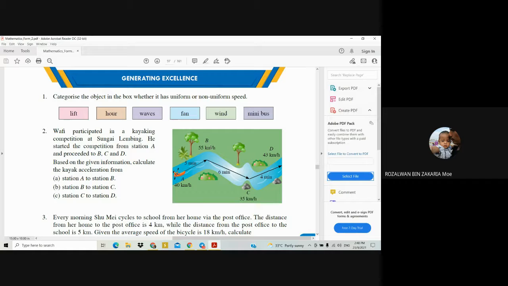Divita, can you get the answer for question 2A? I thought 100 kilometer per hour. Okay, yeah, 180.72. Good. So that's the answer for that one: 180.72 kilometer per hour power of 2, or 180.72 kilometer per hour power of minus 2. Okay, so that's the answer for that one.